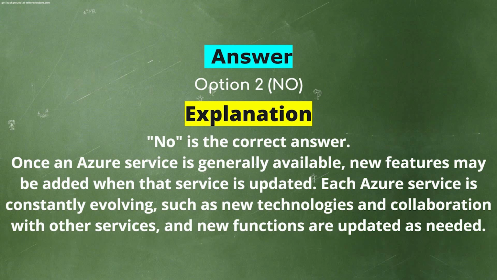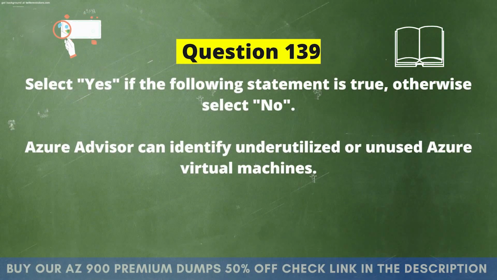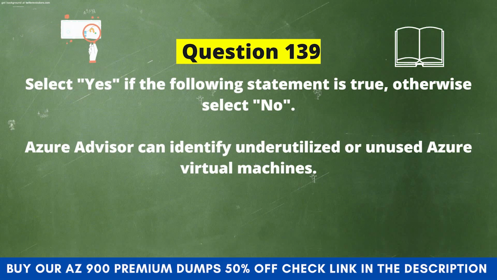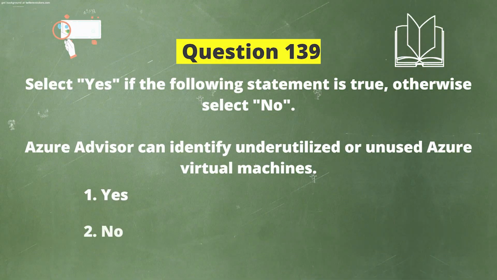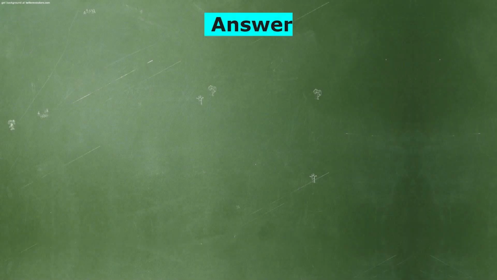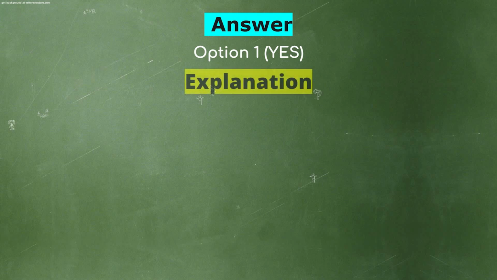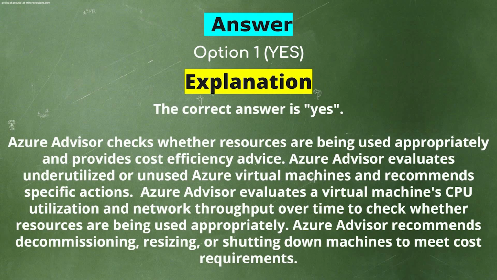Next question. Select yes if the following statement is true. Otherwise, select no. Azure Advisor can identify underutilized or unused Azure virtual machines. Is it yes or no? And the correct answer is yes. Explanation. The correct answer is yes.